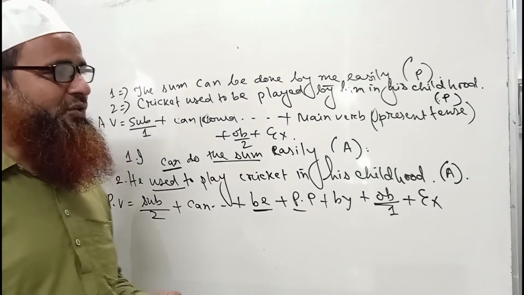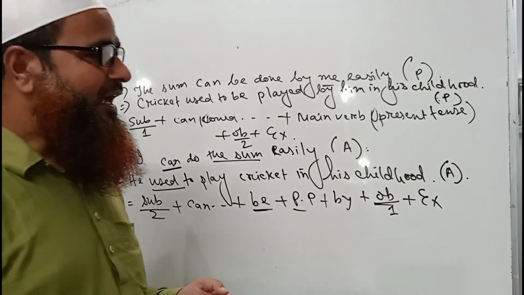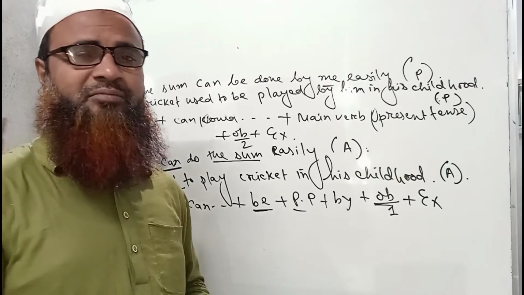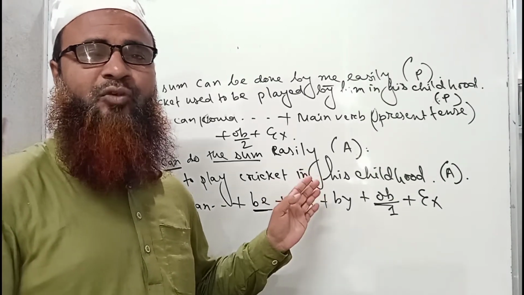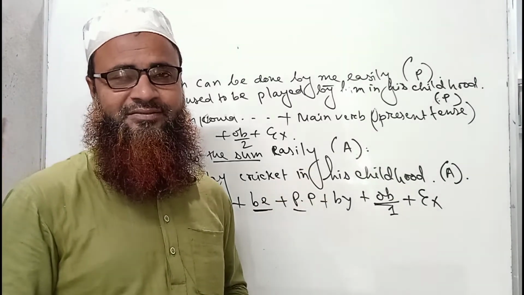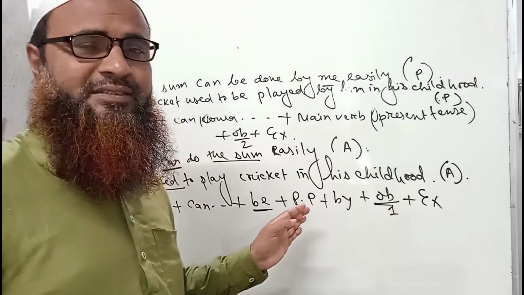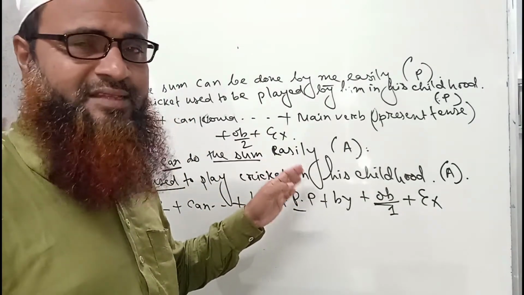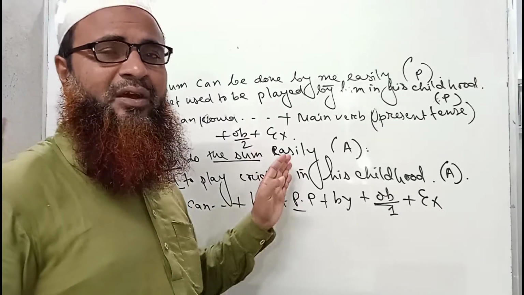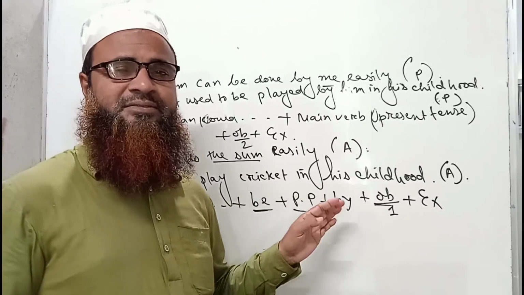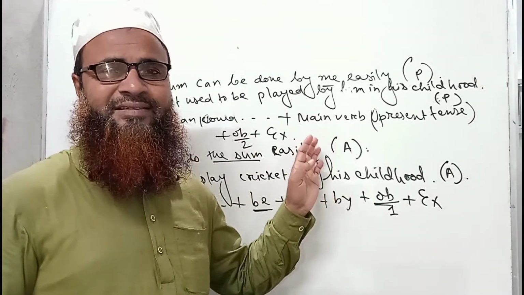So to get a complete idea of this rule, we will write some more sentences for our practice. So I am writing some more sentences on the board. You can see and make your conception clear by looking at these sentences very carefully.